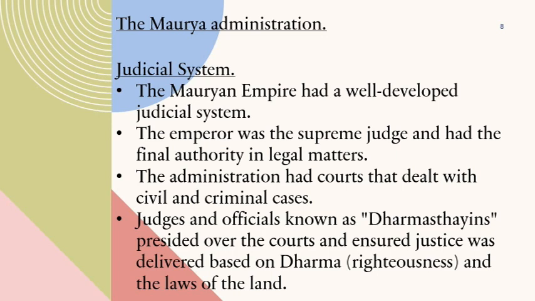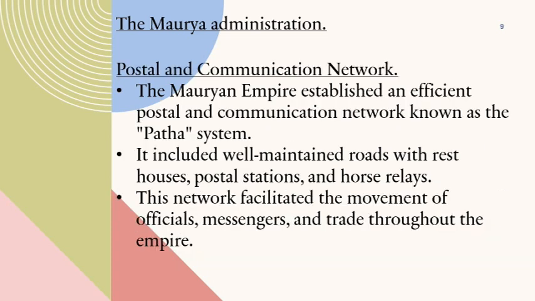Judicial system. The Mauryan Empire had a well-developed judicial system. The emperor was the supreme judge and had the final authority in legal matters. The administration had courts that dealt with civil and criminal cases. Judges and officials known as dharmasthas presided over the courts and ensured justice was delivered based on dharma, righteousness, and the laws of the land.